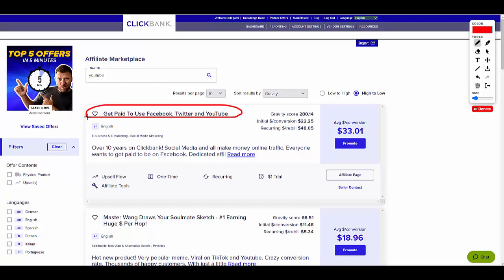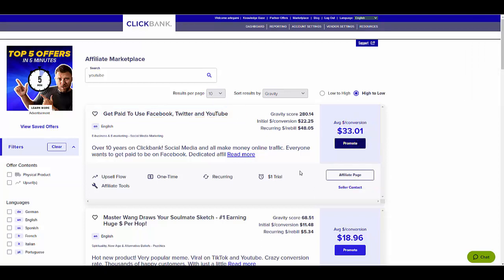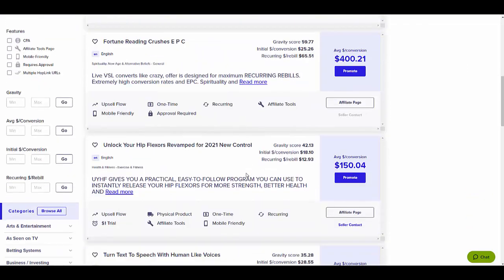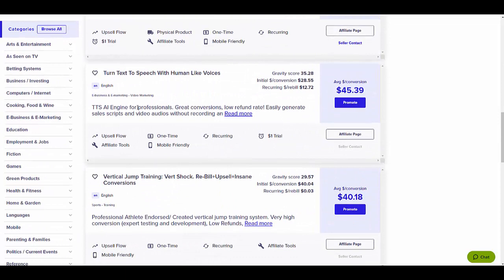They provide you everything that you need, like the swipes and everything here on the affiliate page, and the conversion is $33 with 1 cent. They also have recurring, so that's a good one.